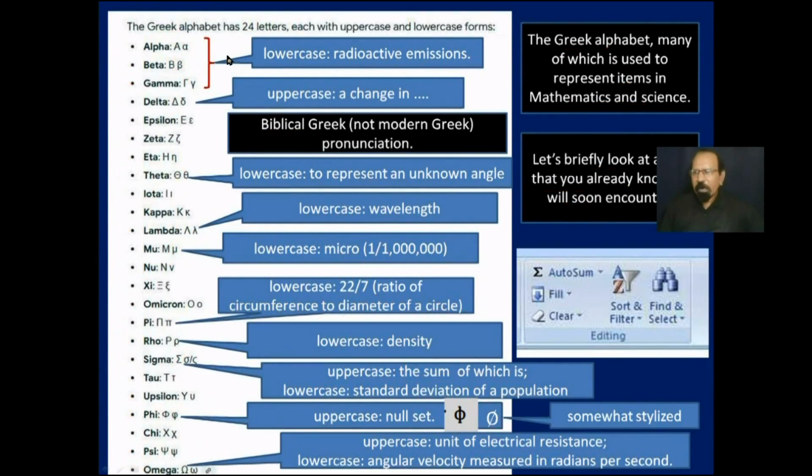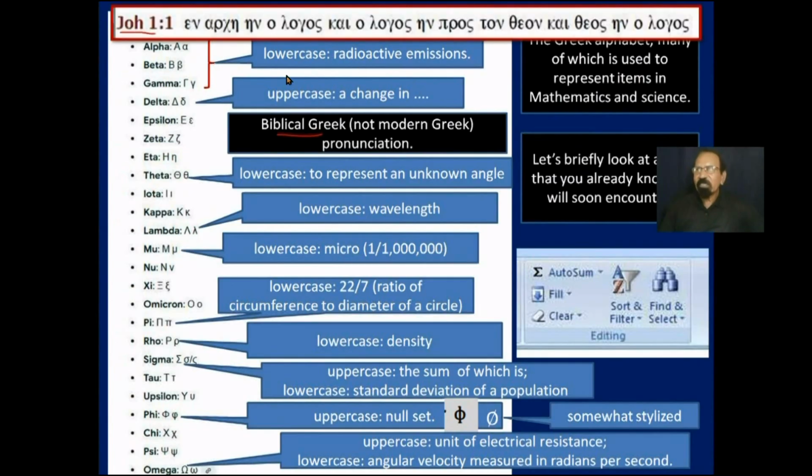Now, don't leave with the idea thinking that I can read biblical Greek. I can't. This verse here, John 1:1, in the original Greek, the English is, in the beginning was the Word, and the Word was with God, and the Word was God. Now, I can pick out a few of these words, like that one there, logos, and then you see it here again, logos, and you see it here again, logos.